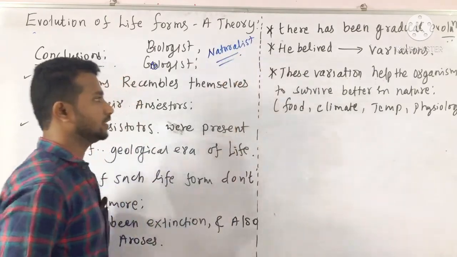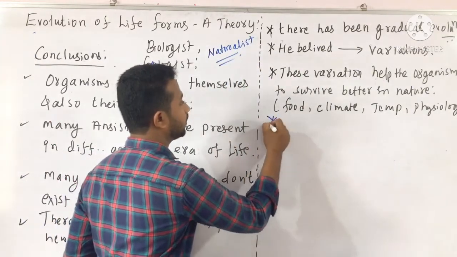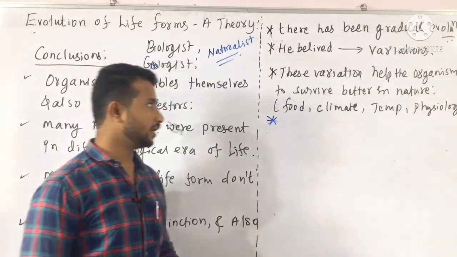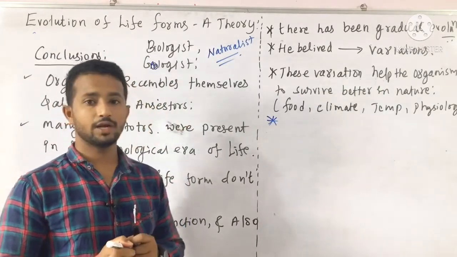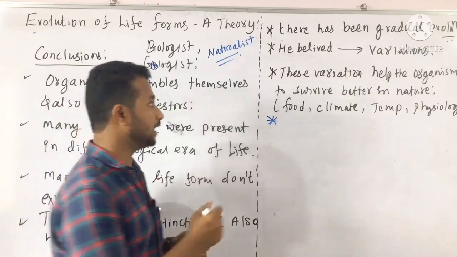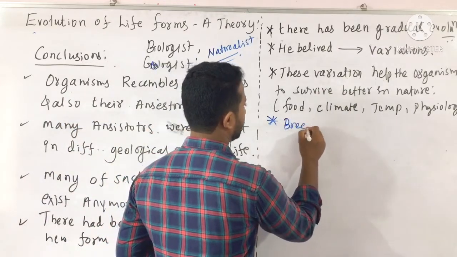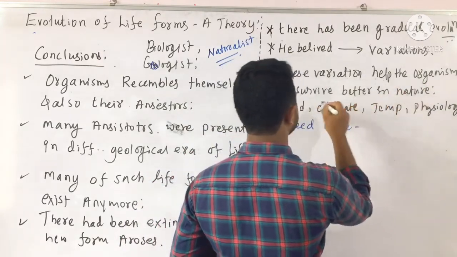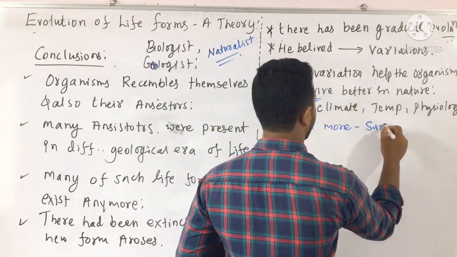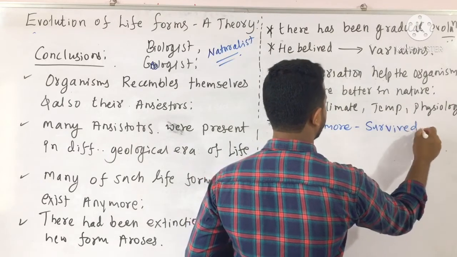He is a naturalist, and by the theory of Darwin, the variation helps the organism to survive in the changing environment, and in such a changing environment the remaining organisms breed more. These organisms which survived breed more.